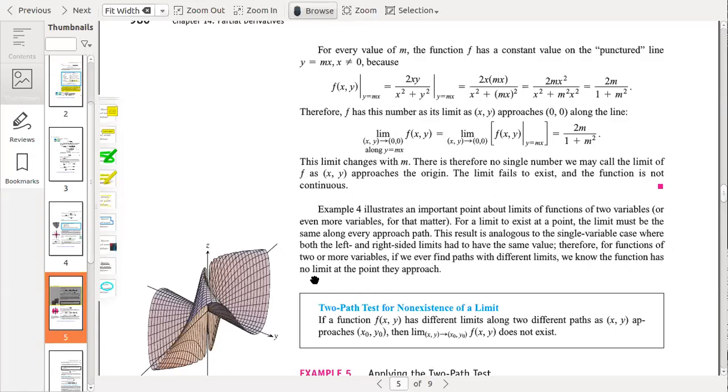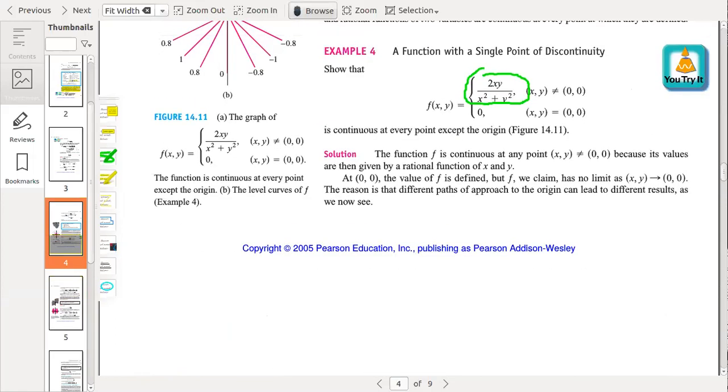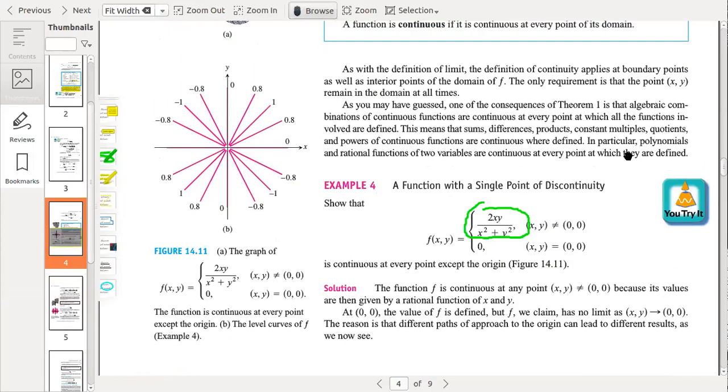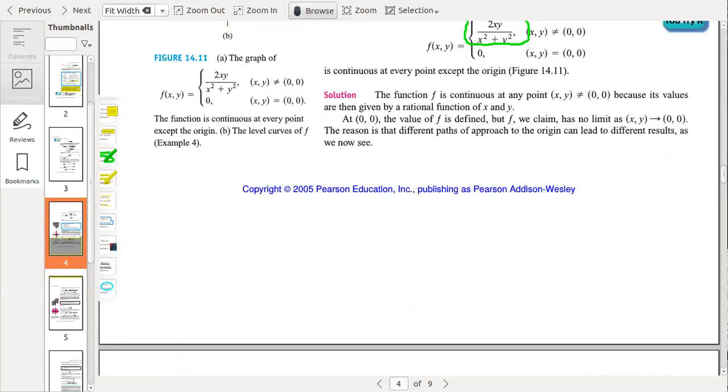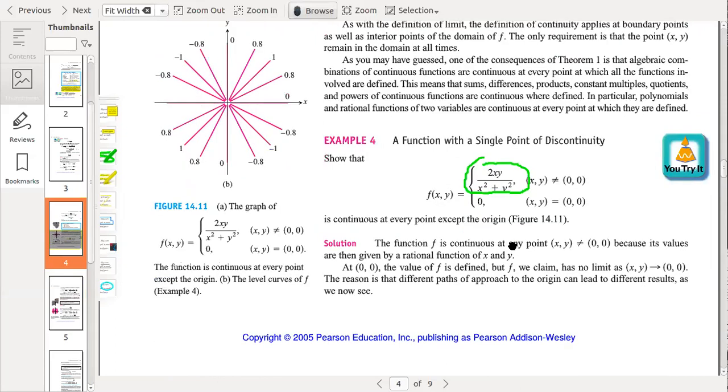Therefore, for a function of two or more variables, if we ever find paths with different limits, we know the function has no limit at the point they approach. The reason behind this is that polynomials and rational functions of two variables are continuous. So he has used this statement: the function f is continuous at any point because its values are given by a rational function of x and y.